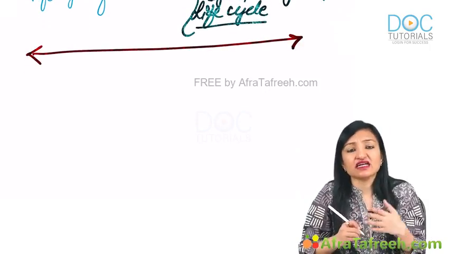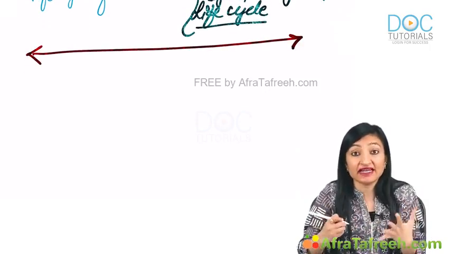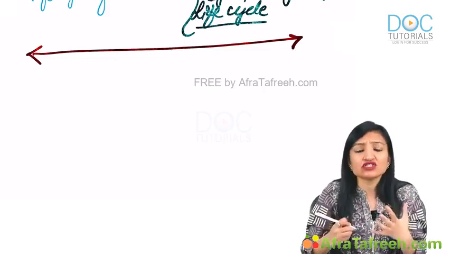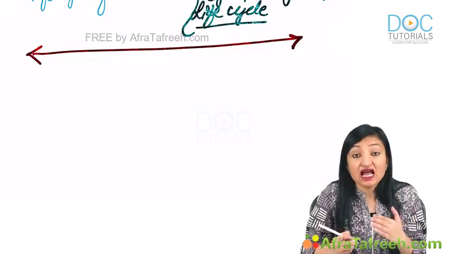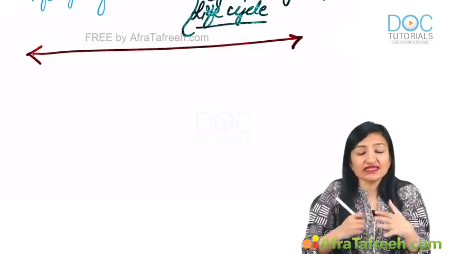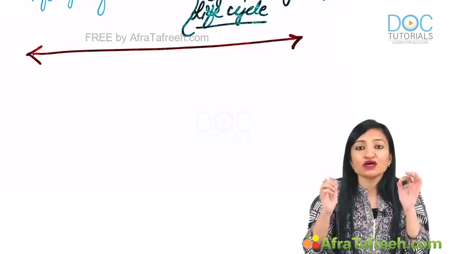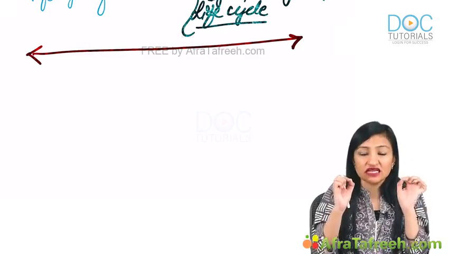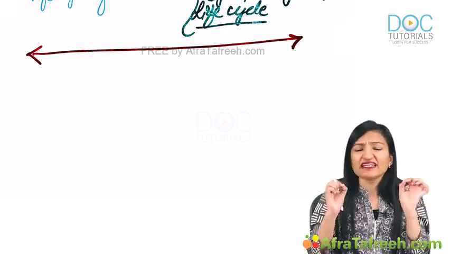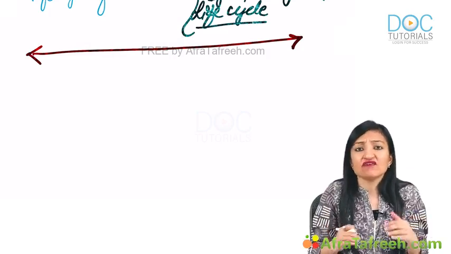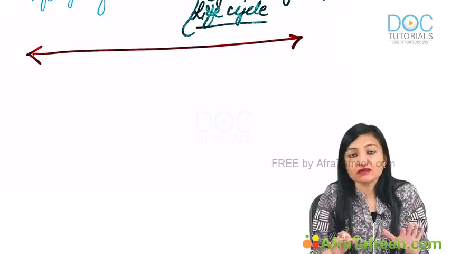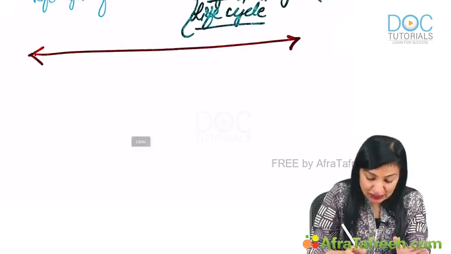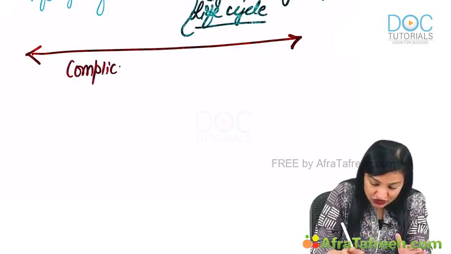Now guys, the typical symptoms of malaria include fever, chills, extreme headache, rigor and all, and the severe kind of malaria is caused by the species falciparum. And why is it severe? Because it is associated with a lot of complications, because Plasmodium falciparum does not spare any kind of RBC. It infects all the stages of RBCs, whether mature RBCs or immature RBCs. So next we need to know about the complications